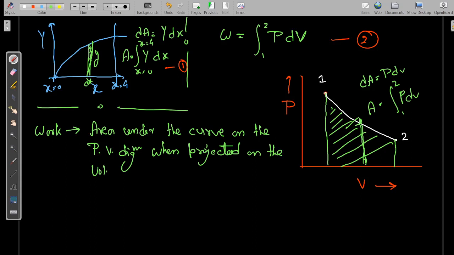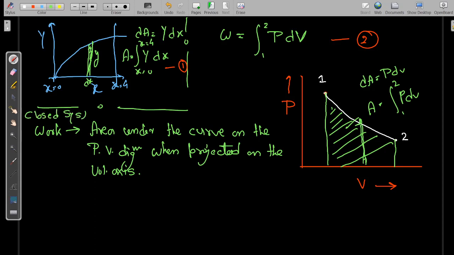This is very important: on which axis you are projecting the area. If you are projecting it on the pressure axis, then it will not be the work done by the closed system. This work we are talking about is for the closed system.